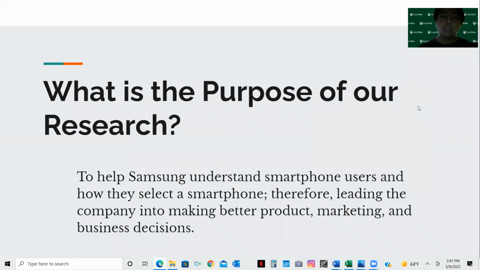What is the purpose of our research? The purpose of our research is to help Samsung understand smartphone users and what goes on in their mind when selecting a smartphone, therefore leading them into making better product decisions.